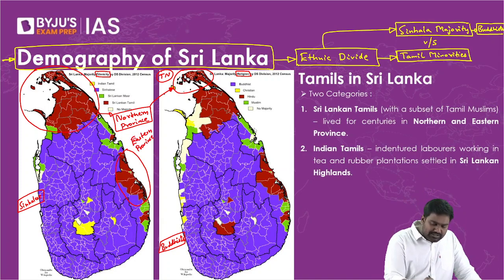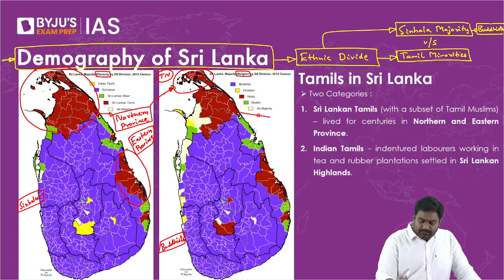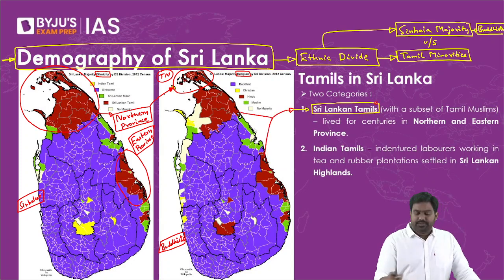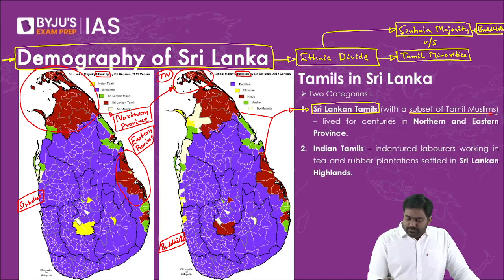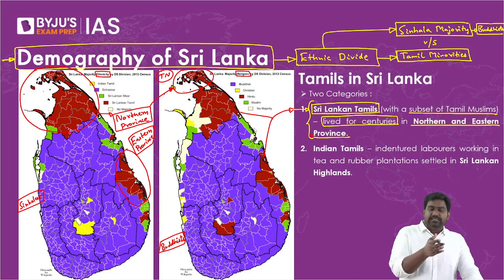This is where you find most of the Tamil minorities of the country. The Tamils found here are often referred to as the Sri Lankan Tamils. They represent a distinct category of Tamils in the country. Tamils found in northern and eastern provinces. They moved here centuries ago through natural migration, and they had well integrated with the Sri Lankan society. There was harmony between Sinhala Buddhists and the Tamils.